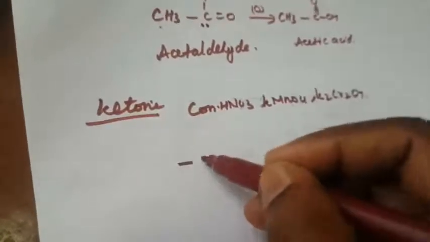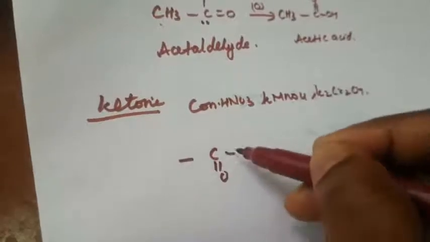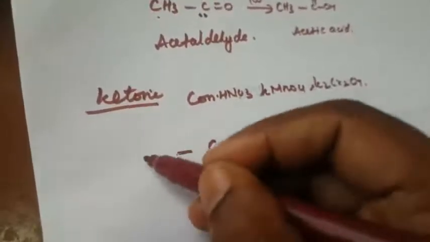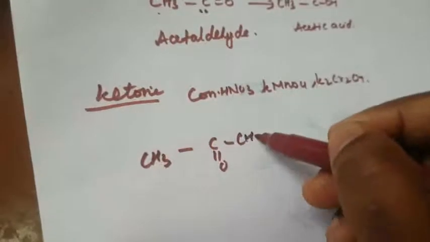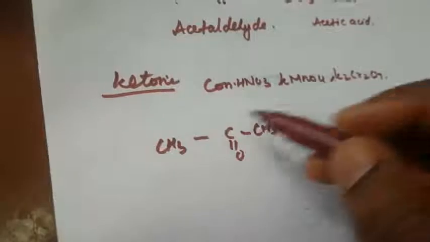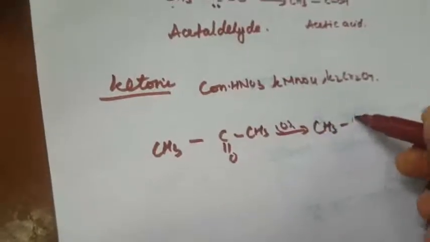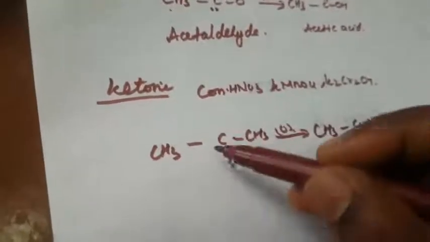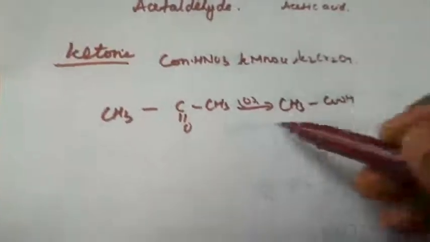Suppose there are three carbon atoms. It will oxidize, and what will happen? There will be fewer carbons, that is CH3COOH. Here three carbons are reduced to a smaller number of carbons.